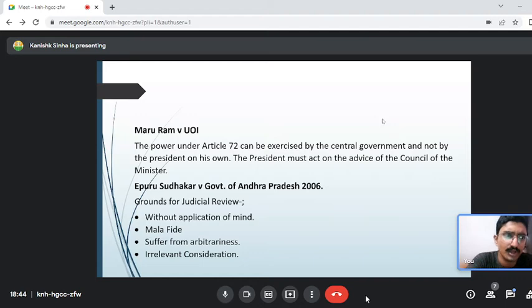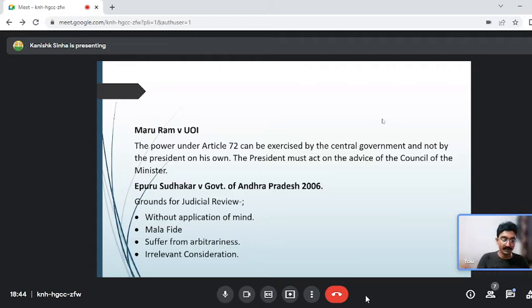So the Home Ministry saw that, okay, let's just do it, what will happen, what is the big deal. The Home Ministry has to study in detail. It has to discuss with the minister. It has to discuss with the law minister, with the law secretary, and then only the Home Ministry can lessen the punishment or suspend the execution. Bona fide. The Home Minister may have some relation with the Finance Minister, with the law secretary. Intention should be bona fide, not malafide. It should not suffer from arbitrariness.